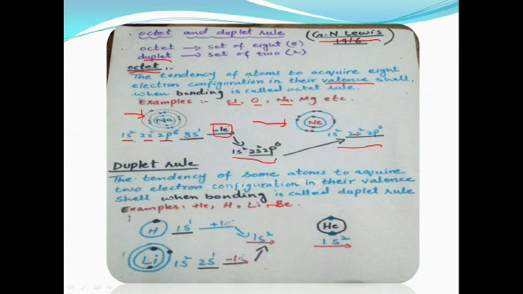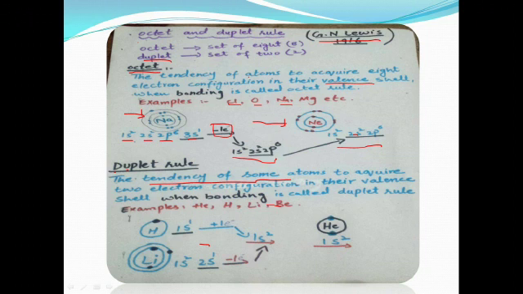The second rule is known as the duplet rule. The tendency of atoms to acquire a 2 electron configuration in their valence shell when bonding is called the duplet rule. For example, helium, that is a noble gas, hydrogen, lithium and beryllium.